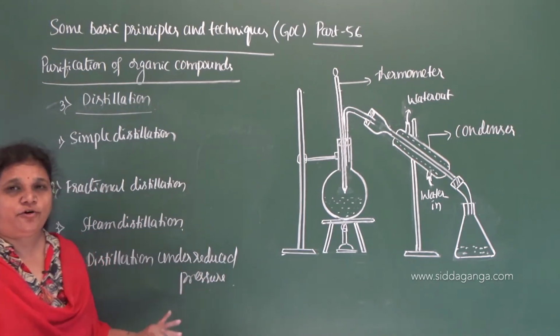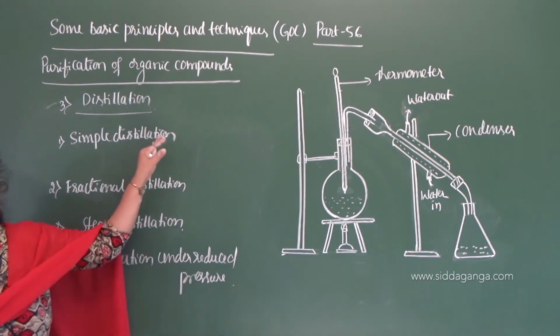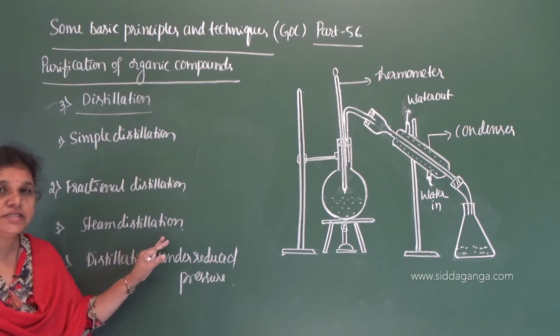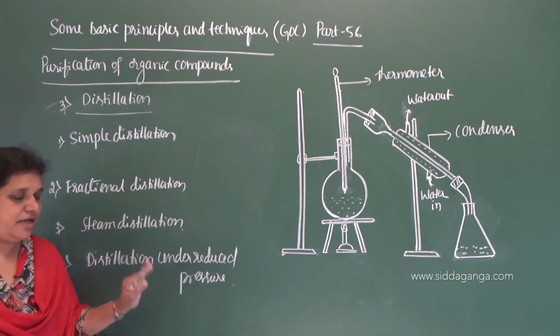So these are the four methods of distillation.